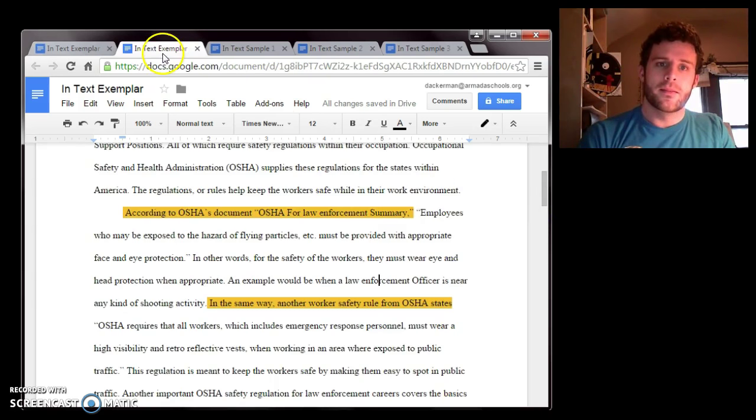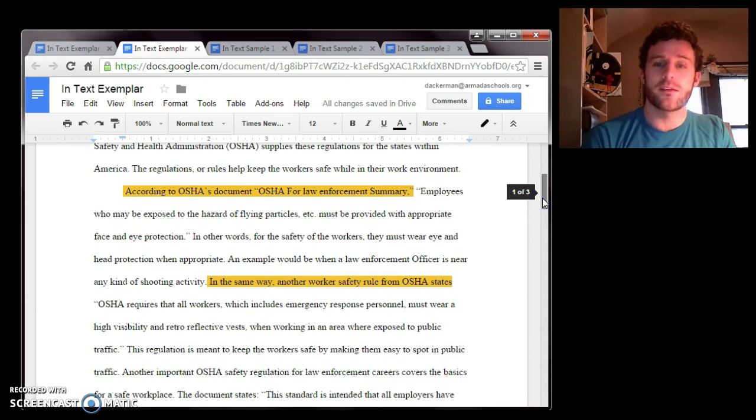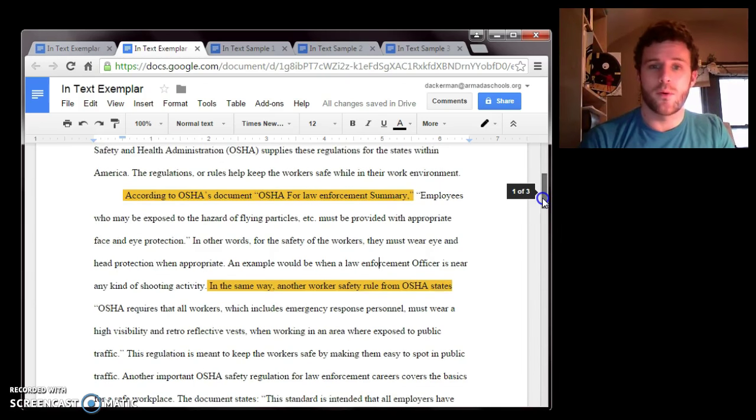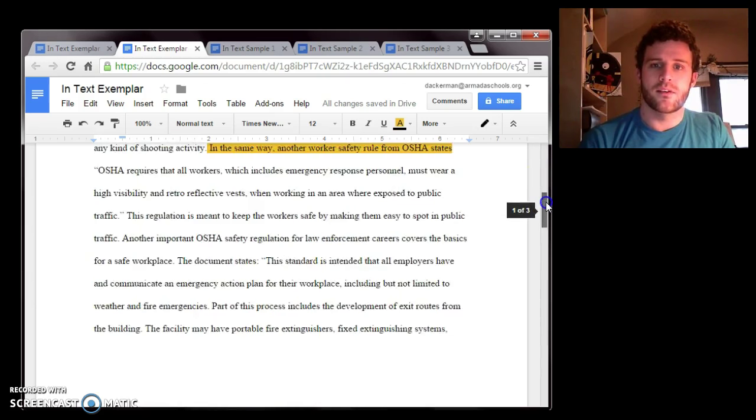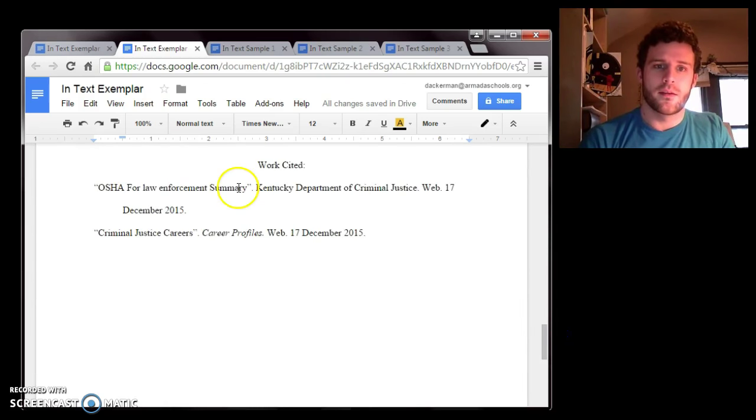Okay. This is an example of somebody who chose to introduce their source instead of putting in parentheses. Okay, this usually comes before the information. It doesn't have to, but it usually comes before the information that you're going to talk about or quote or paraphrase from that source. So this person said, according to OSHA's document, OSHA for law enforcement summary, employees, and then they continue on to cite a source or give information from that source. If I were to take this title, go down to this person's works cited, it's right there. Okay, it's the furthest to the left.